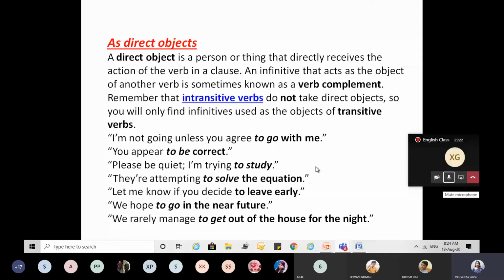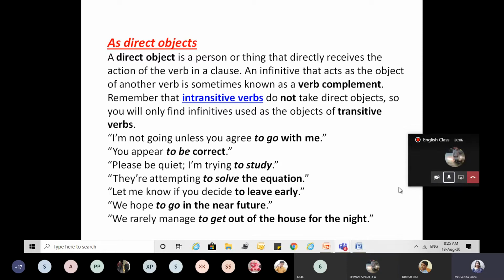Can you read the sentence? Any one of you from here? Yes, read it. I am not going unless you agree to go with me. You appear to be correct. Third, please be quiet. I am trying to study. Fourth, they are attempting to solve the equation. Fifth, let me know if you decide to leave early. Sixth, we hope to go in the near future. Seventh, we rarely manage to get out of the house for the night. Very good. So now you get it?